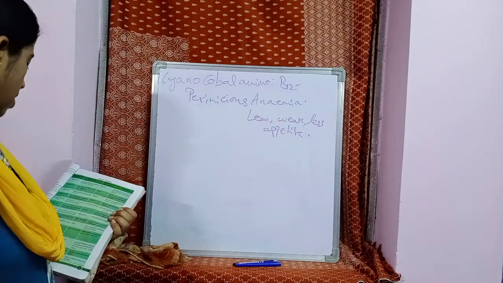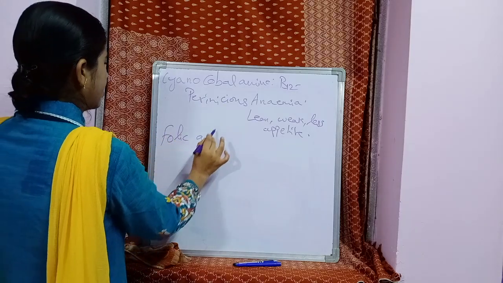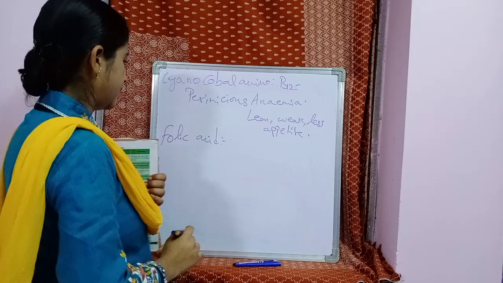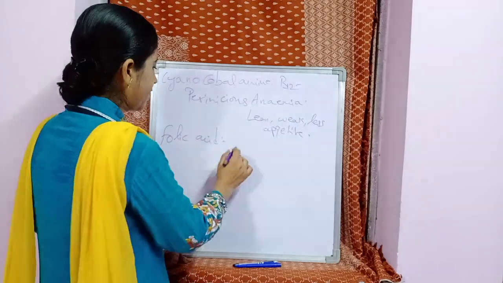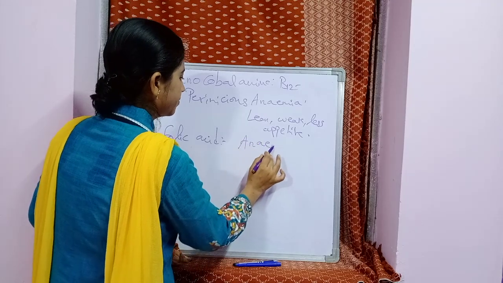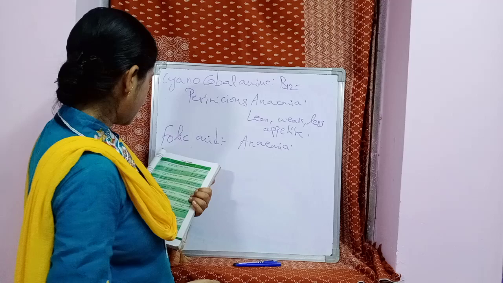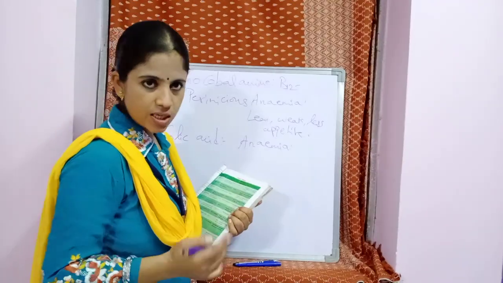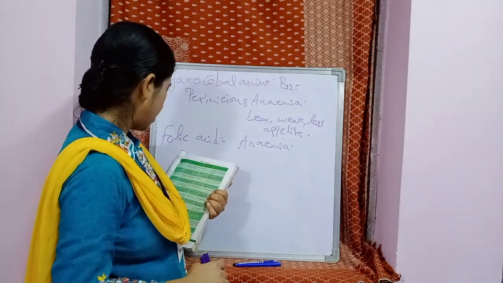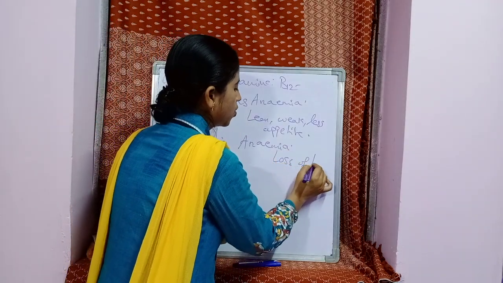And next, folic acid. It is also one of the water soluble vitamins. Its deficiency causes anemia. And because of this, what are the symptoms? So how can you identify that there is a deficiency of folic acid? It leads to loss of leukocytes.